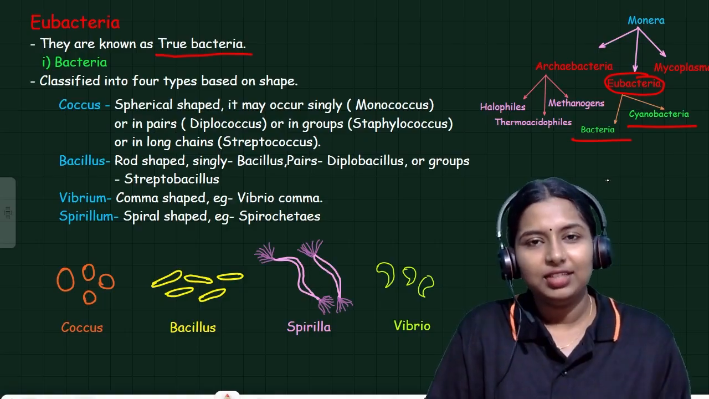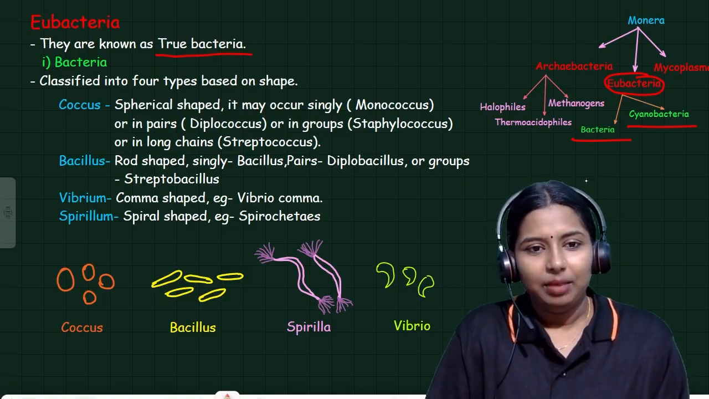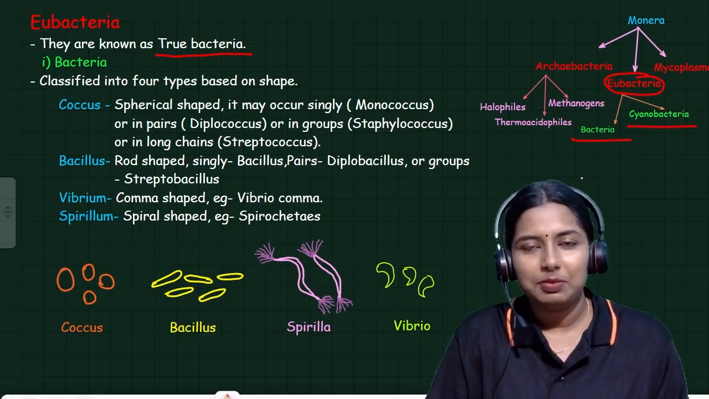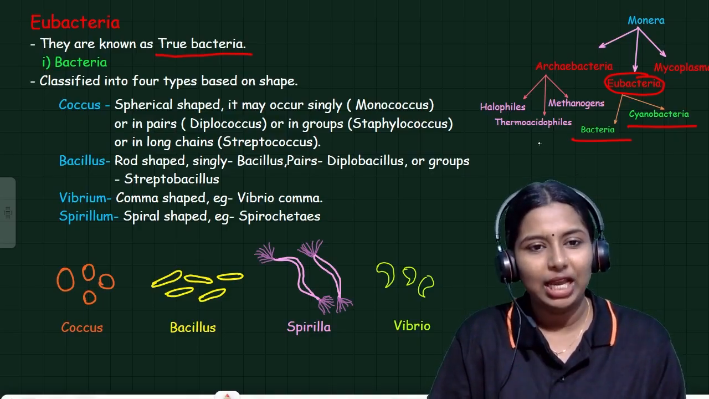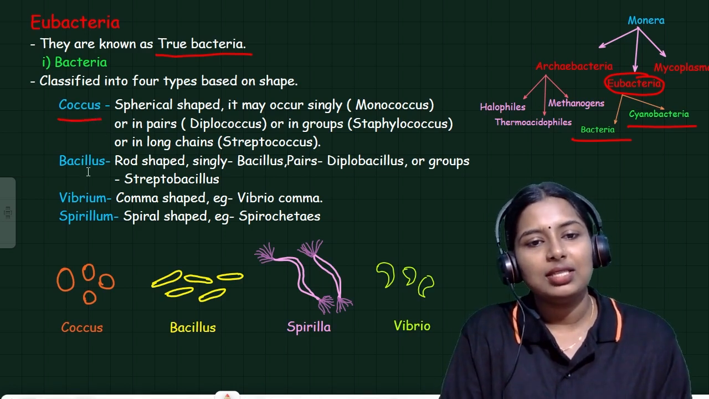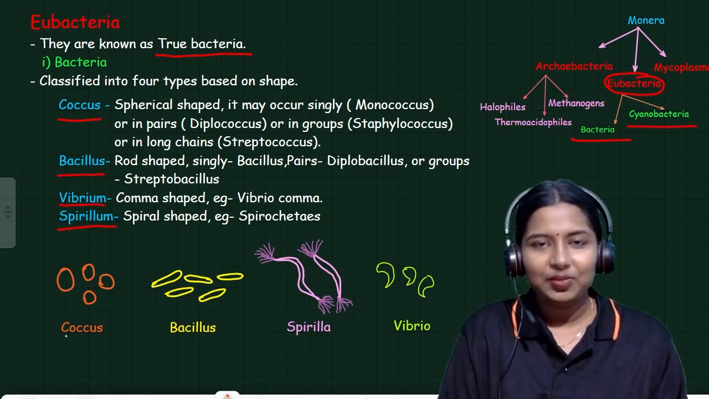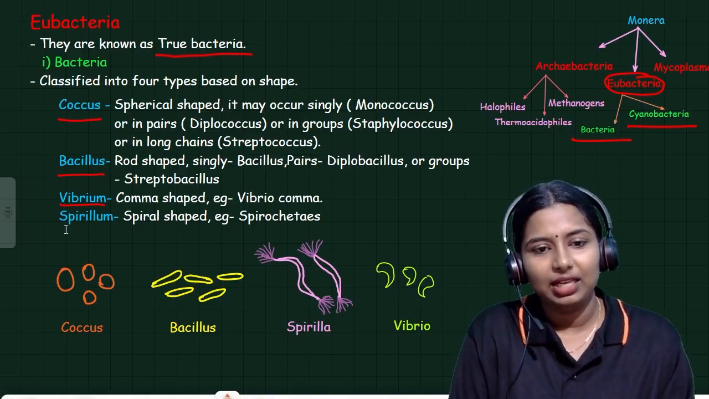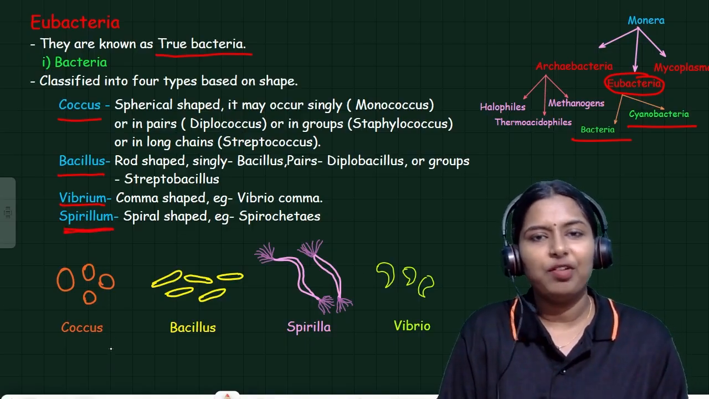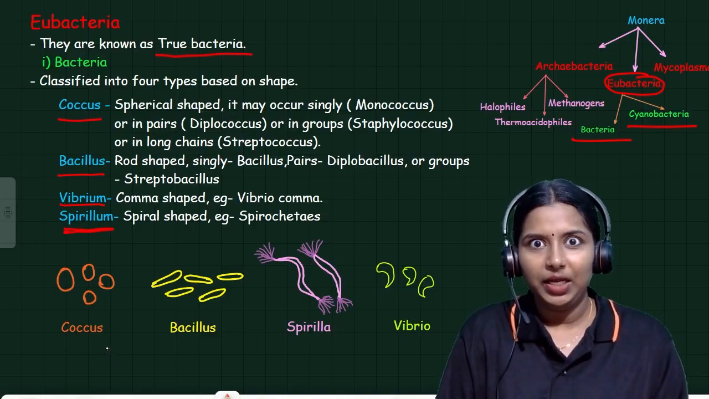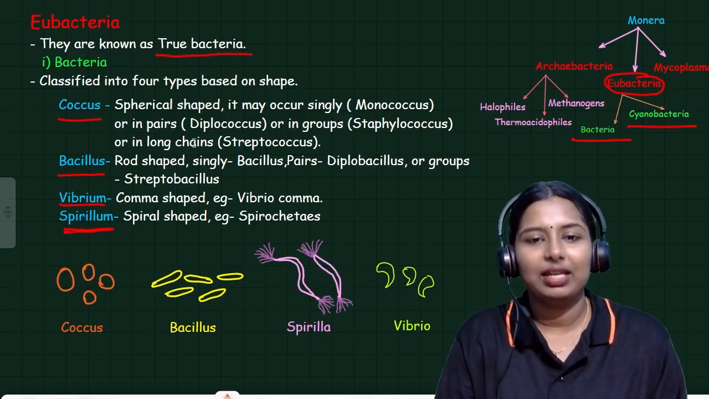So eubacteria is further classified into what? Bacteria and cyanobacteria. Bacteria is of 4 types. Based on the shape of the bacteria, it is classified into 4 types: Coccus, Bacillus, Vibrio and Spirillum. These are the 4 major kinds of bacteria based on shape. Look at this picture. Coccus: what is the shape of coccus? Spherical. So cocci are spherically shaped bacteria.